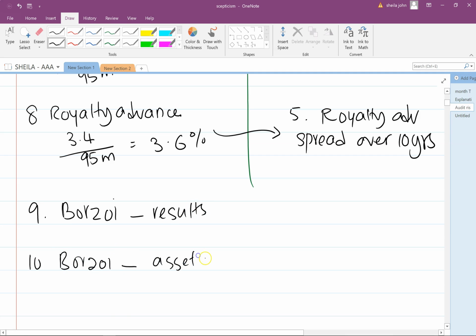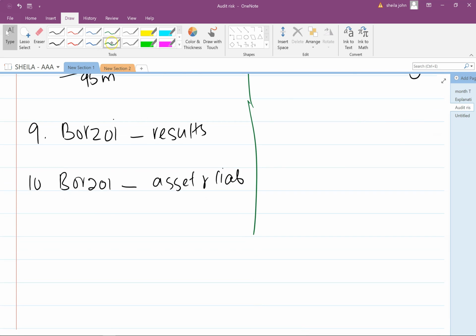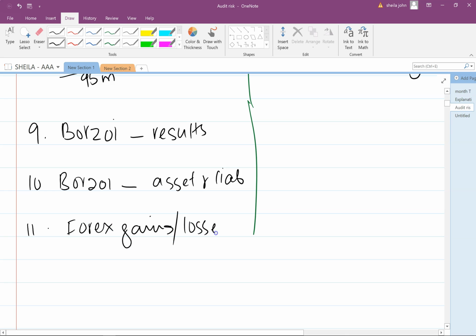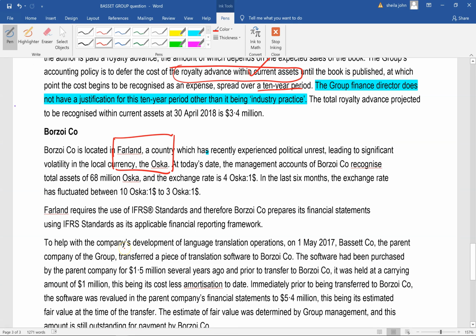And number 10 would also be Borzoi here, but this one would be the retranslation of the assets and liabilities. And while we're at that, we can also bring in another point here, and that is on the area of the foreign exchange gains and losses on the retranslation of the foreign subsidiary, which will then go into OCI. So here, they recognize total assets of 68 million ACCA, and the exchange rate is 4 ACCA to the dollar. In the last 6 months, the exchange rate has fluctuated between 10 ACCA and 3 ACCA. So it's really quite violent fluctuation, isn't it?